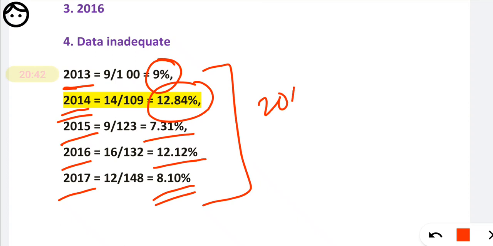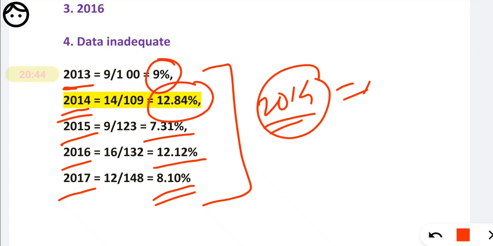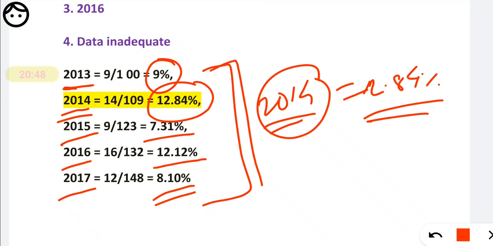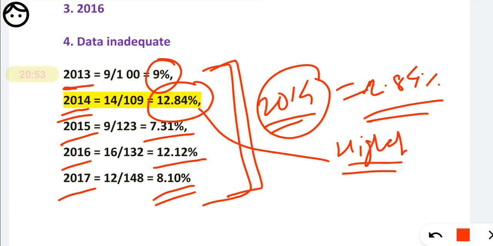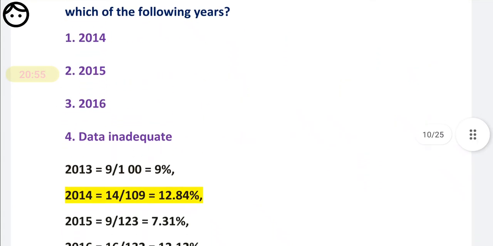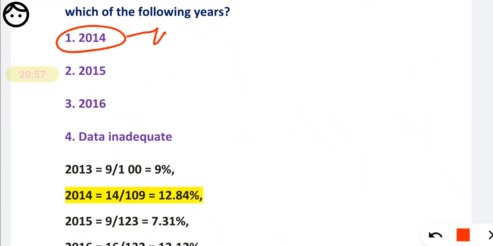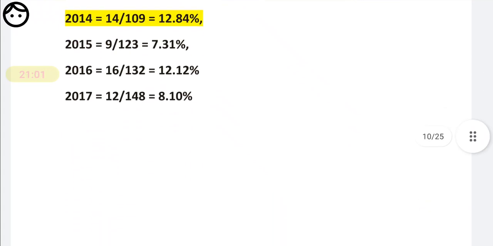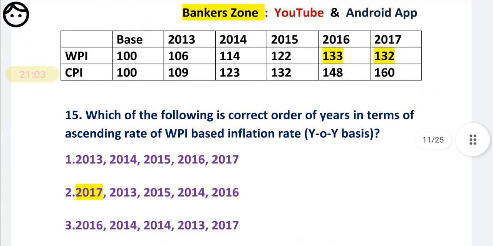You come to know that in 2014 there is a 12.84 percentage, and through observation you can easily come to know it is the highest. So definitely you have to mark option number first, that is 2014, as your answer, okay. Now, next question based on the same data.